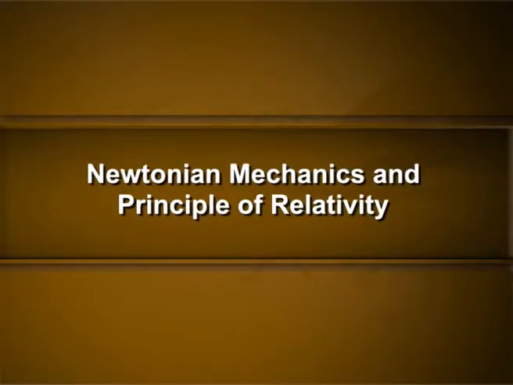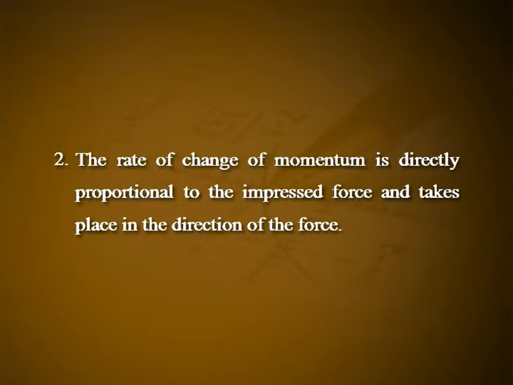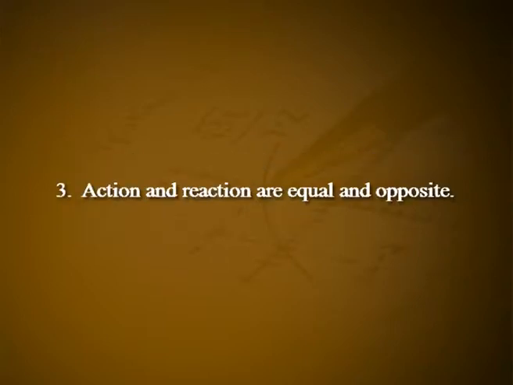Newtonian mechanics and principle of relativity. Newton's laws of motion are as follows. First one, every body continues its state of rest or of uniform motion along a straight line unless it is compelled to change that state by an external impressed force. Second one, the rate of change of momentum is directly proportional to the impressed force and takes place in the direction of the force. Third one, action and reaction are equal and opposite. Newton's laws are applicable for big bodies moving with speeds much less than the speed of light c.